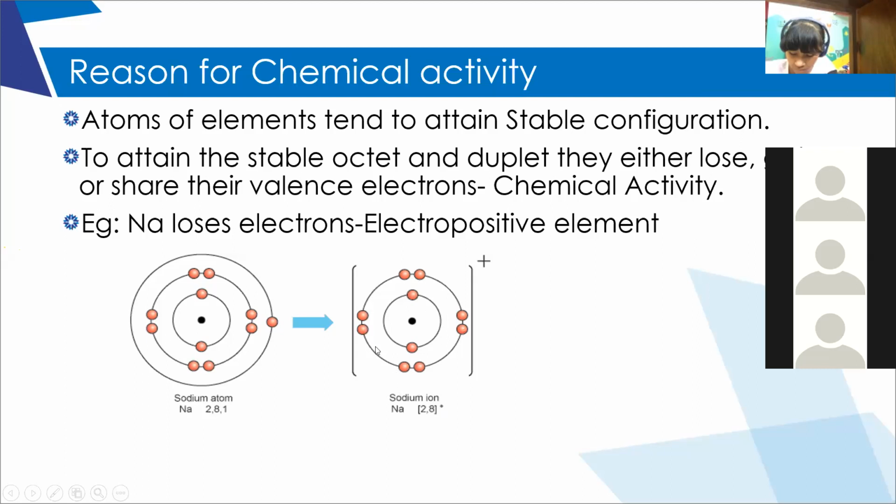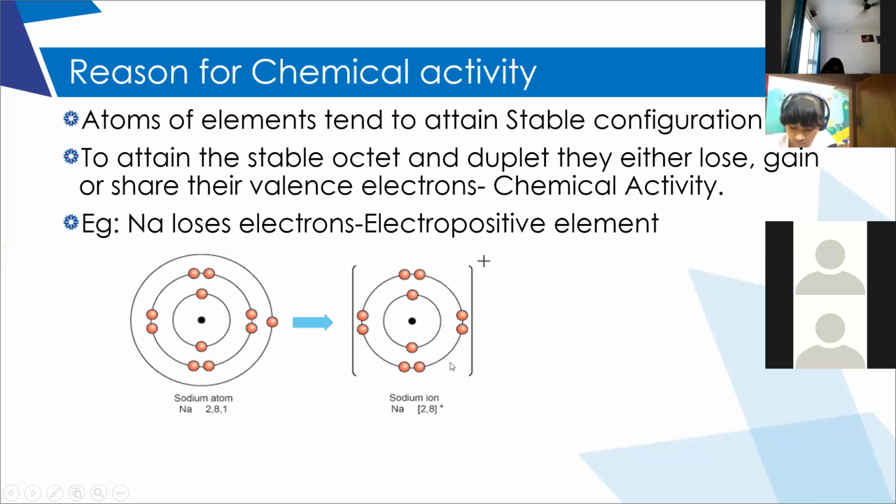If it is in the form of Na plus ion, it has a stable octet configuration. So tell me, is the Na plus ion stable or sodium? Na plus ion.